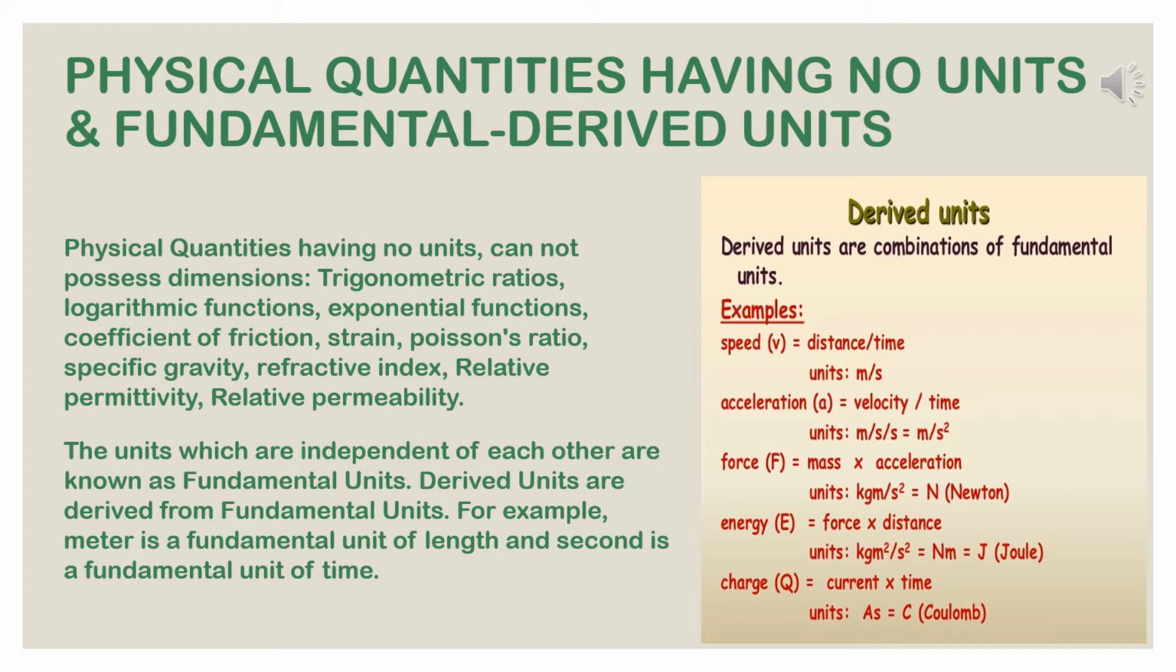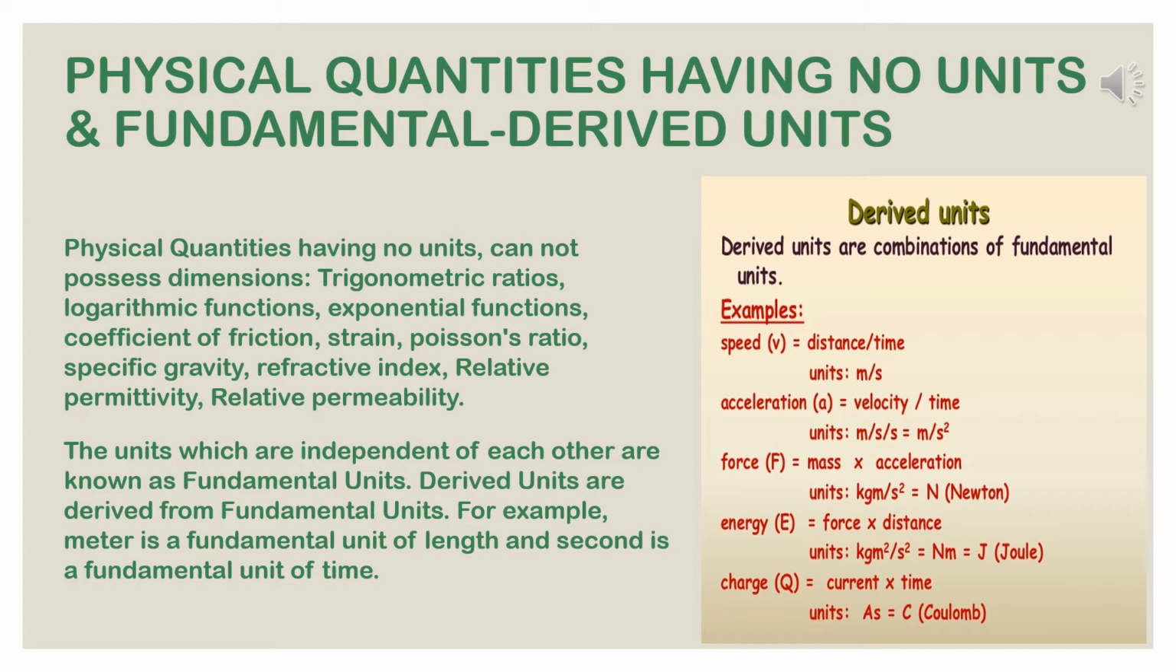The units which are independent of each other are known as fundamental units. Derived units are derived from fundamental units. For example, meter is a fundamental unit of length and second is a fundamental unit of time. So you can say that derived units are combinations of fundamental units. For example, speed, distance by time, unit meter per second. Acceleration, velocity by time, unit meter per second square.